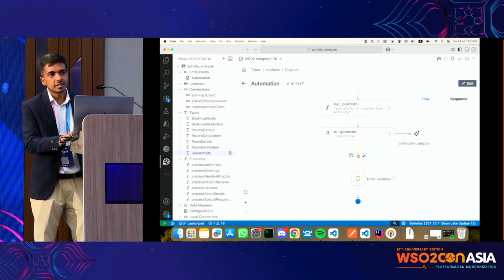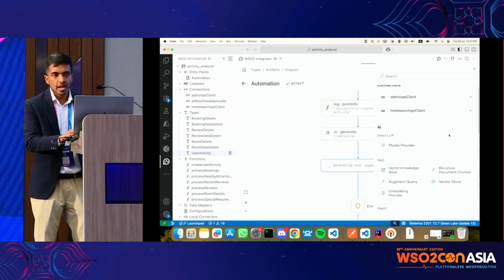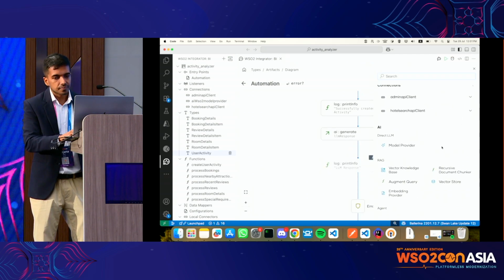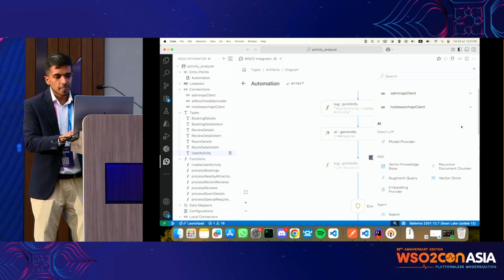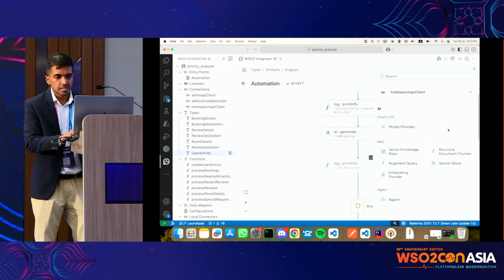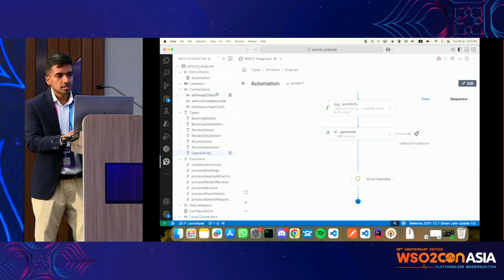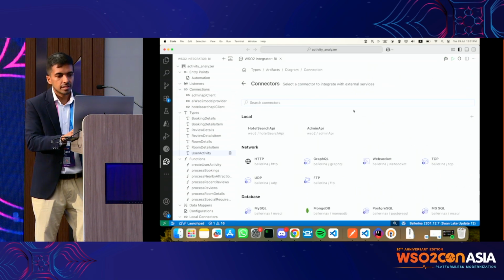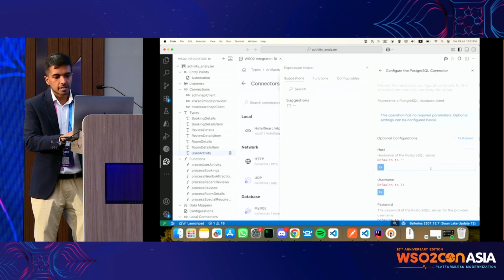So at this point we should have the generated LLM response. And then what I want to do is store this into a database. I already have a database up and running in Devant, and it's configured to this integration too. So I'm going to connect to that. The way we connect is we have connections again here. We can select PostgreSQL, and here we can configure it.